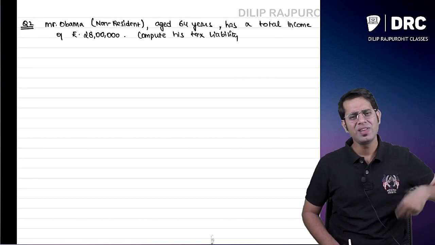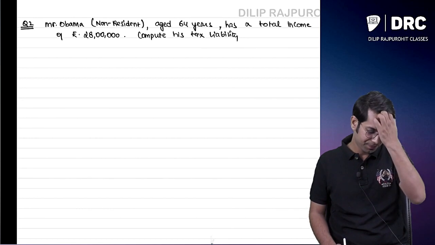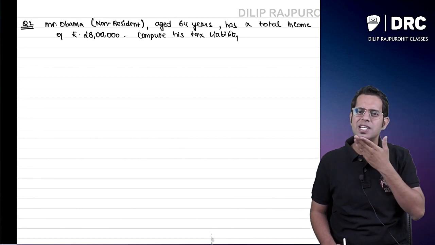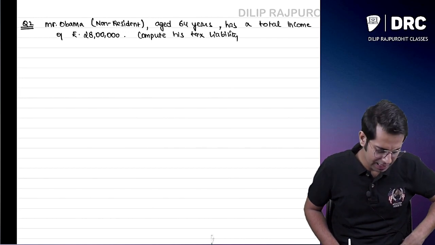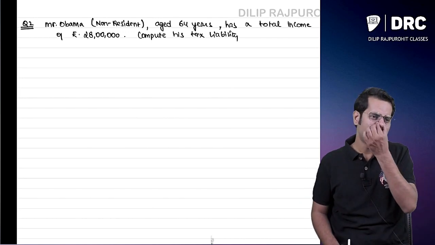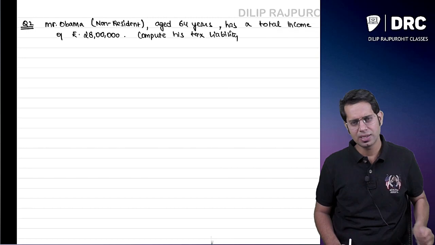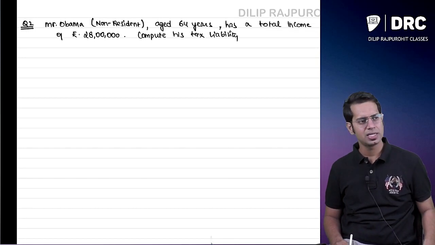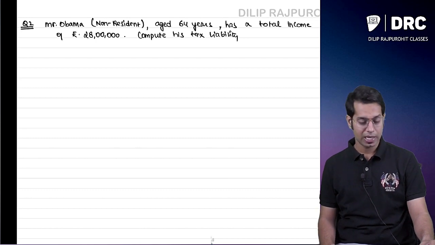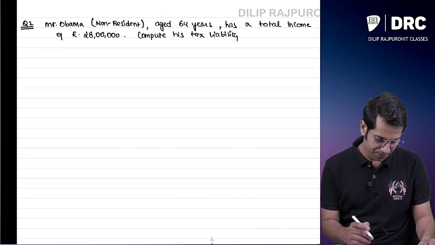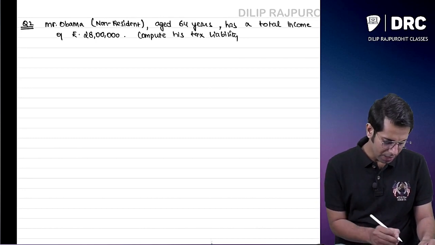So his total income is 28 lakhs. Sir, why will a non-resident pay tax in India? If he is earning in India, he will have to pay tax in India. Is it possible that a non-resident pays taxes in India? Answer is 100% yes. It is possible that a non-resident is also liable to pay taxes in India. So you don't have to worry about that. Now, how do I do the computation?